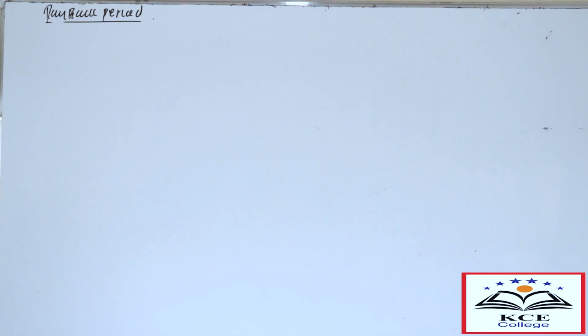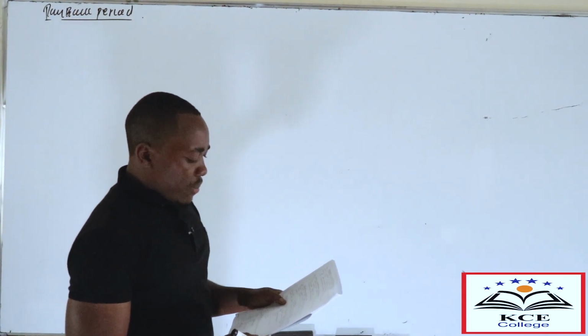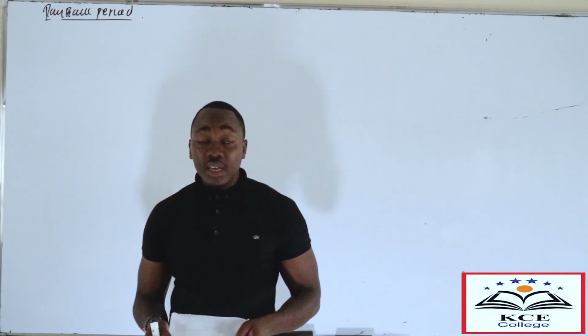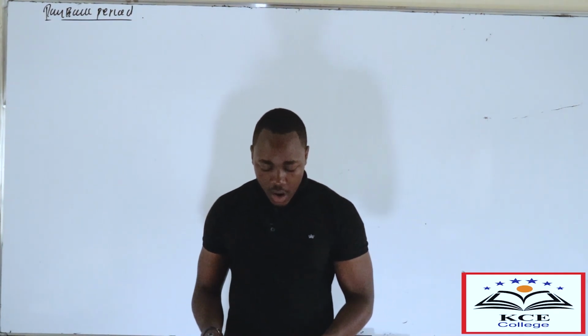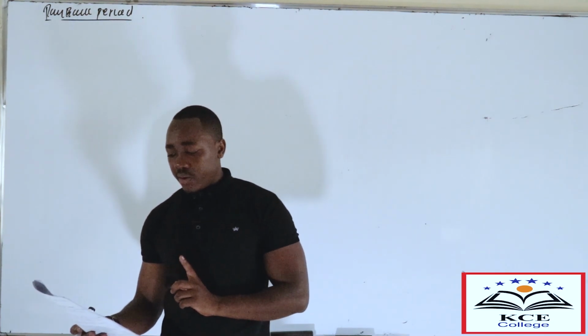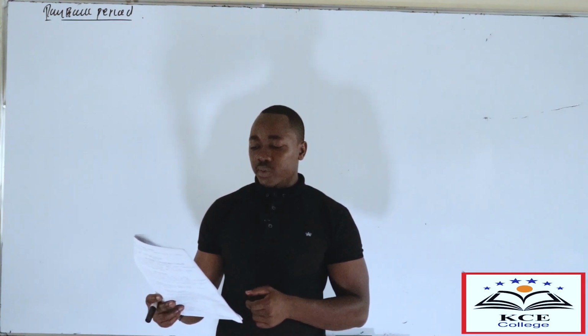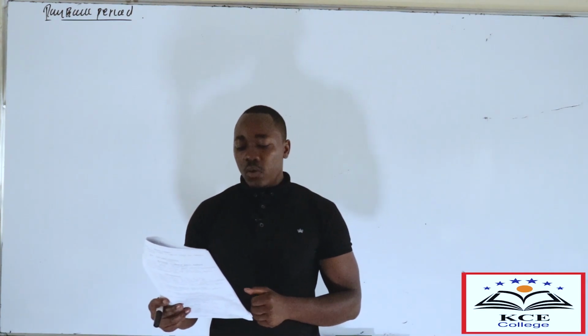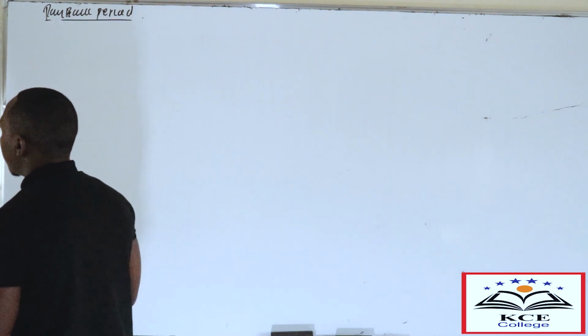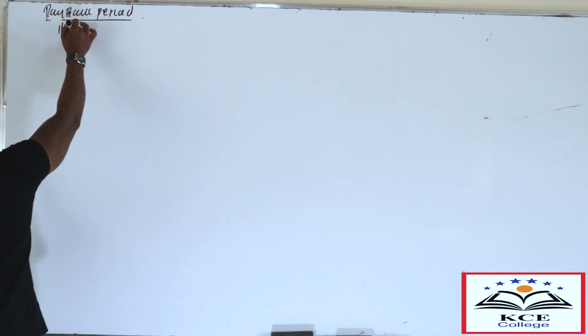Illustration 1 on payback period. Consider a 5-year project whose initial investment is 100,000 and the project is expected to generate the following cash flows. So the capital is 100,000. You're given year 1 to year 5, then you're given the cash flows required. Calculate the payback period of the project.